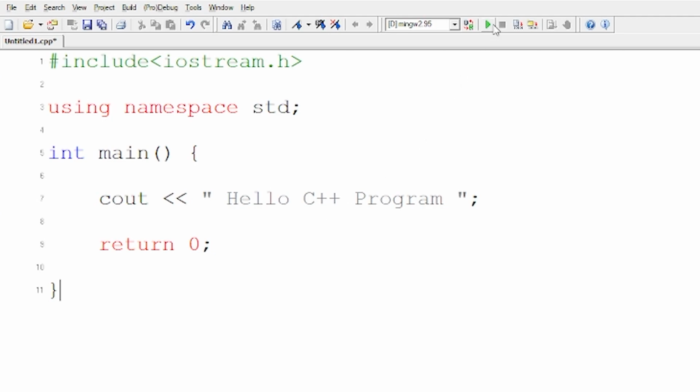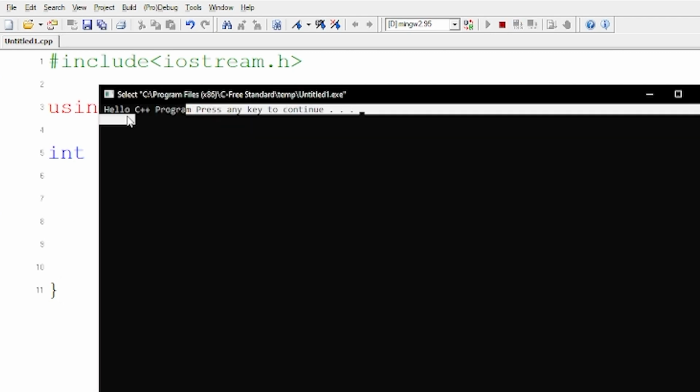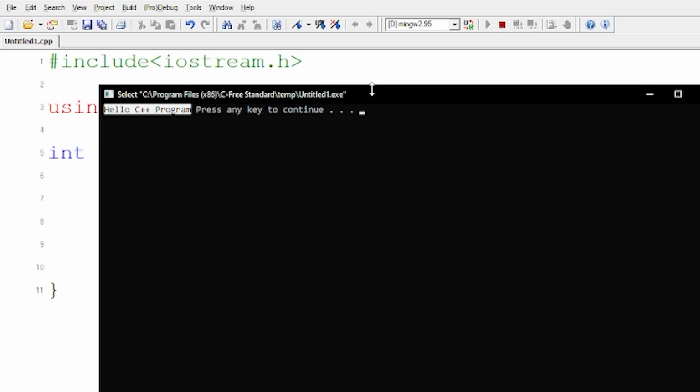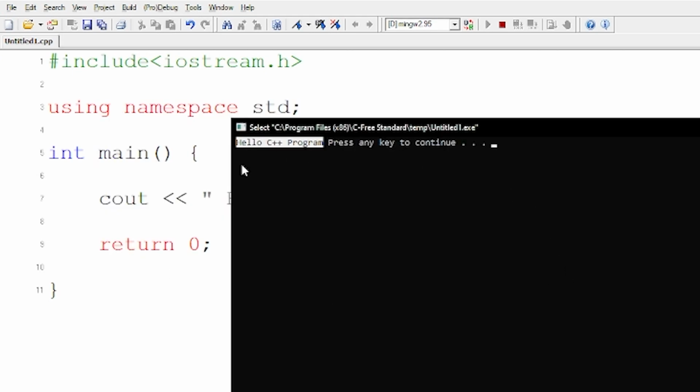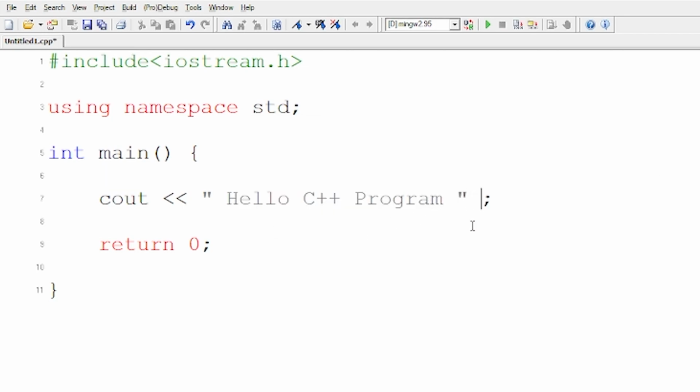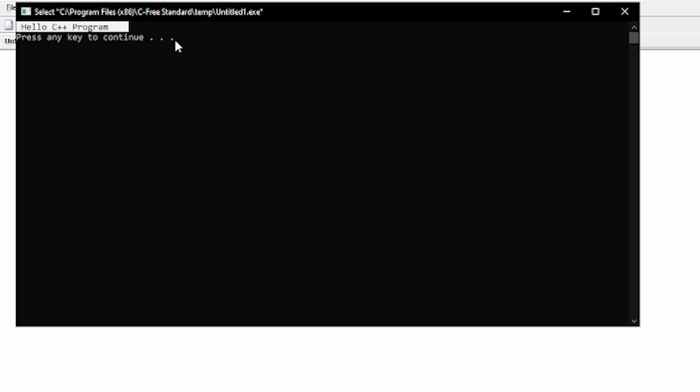Now, if I run the code, there are so many ways to do it. I have a green color play button over here, or I can press F5 on my keyboard. And as you can see, it has printed hello C++ program. It's very simple. And I can do different experiments with that. For example, if I give here an endl, that means end of the line, and I can run the code. It will be again the same thing, but this time the next line which comes will shift to the bottom line. So endl means the line has ended. You can carry on with the next line. That is what it means.